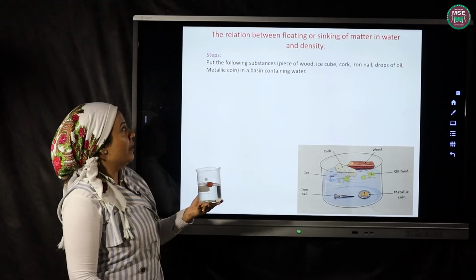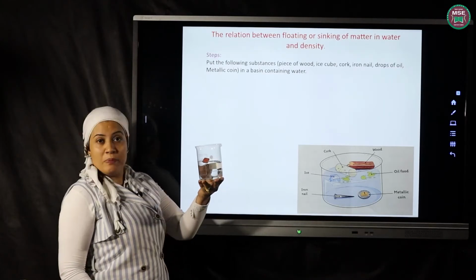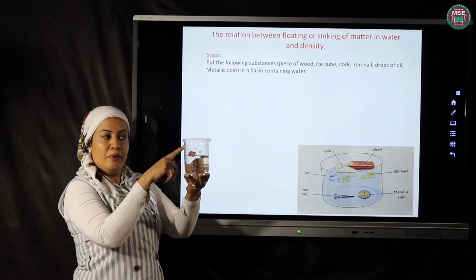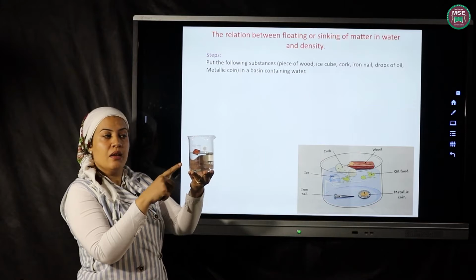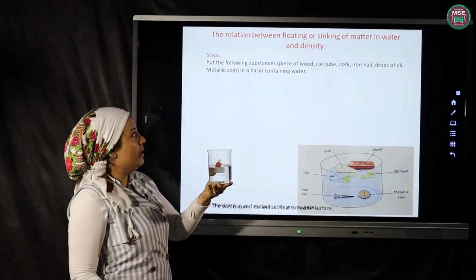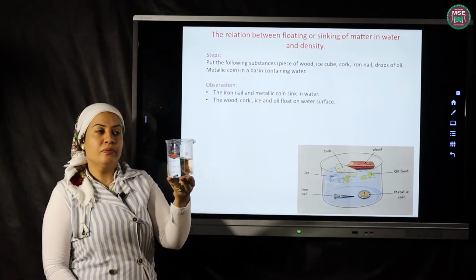Let's see. First, put the following substances: a piece of cork, a piece of wood, an iron nail, and a coin. Okay, what will we observe?